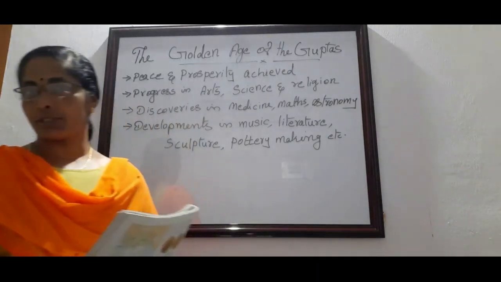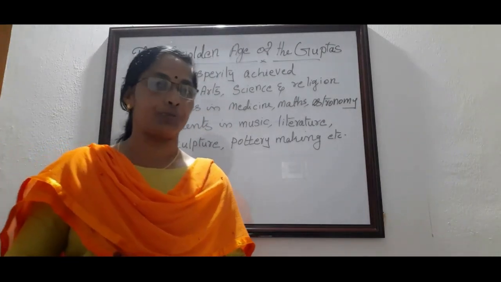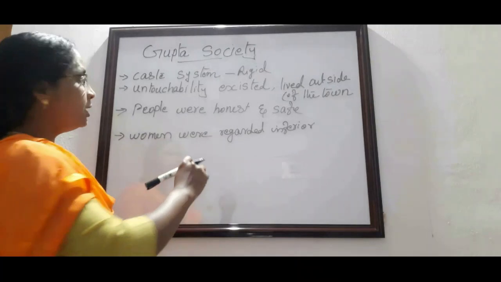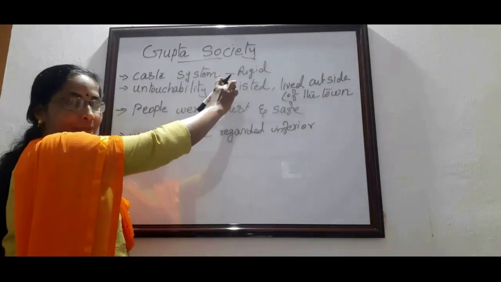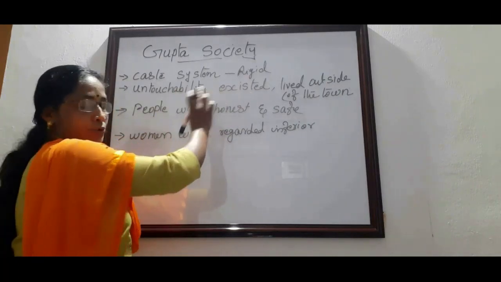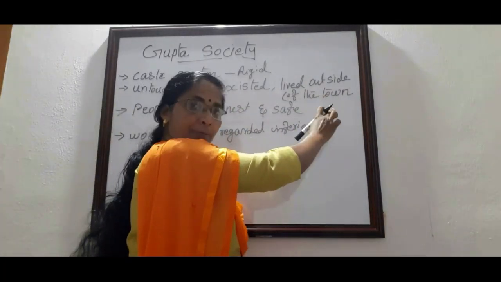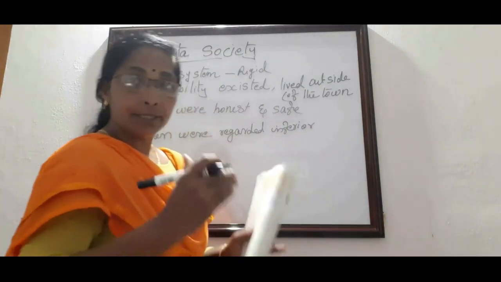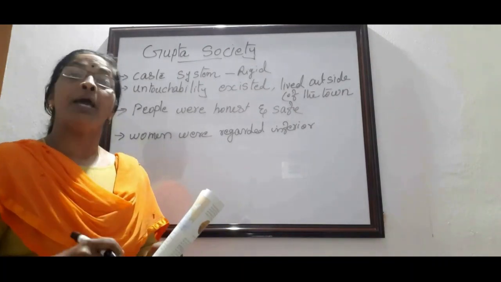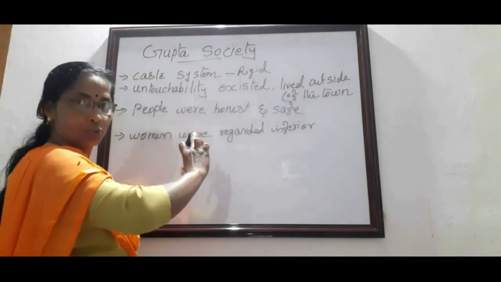Now we can learn how the society was during the Gupta period. Classification of the society during the Gupta period. During the Gupta period, the society was divided into a number of castes and subcastes. The caste system was so rigid, and untouchability also existed in the society. The untouchables lived outside of the town. They had no permission to enter the town. When they entered the town, they made a voice. They had two wooden sticks in their hands, and they made the sound. That kind of untouchability existed in the society.